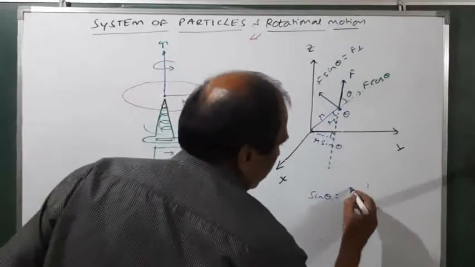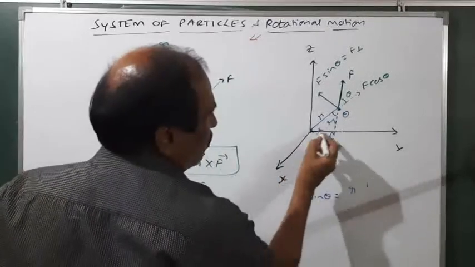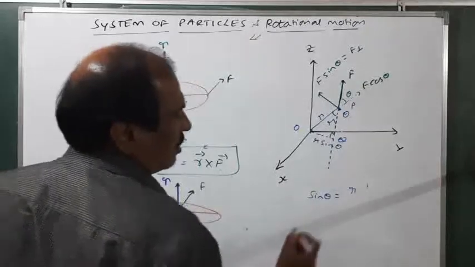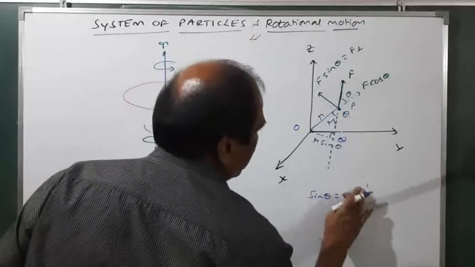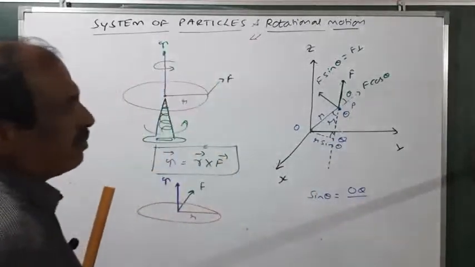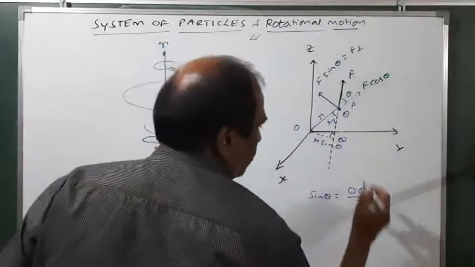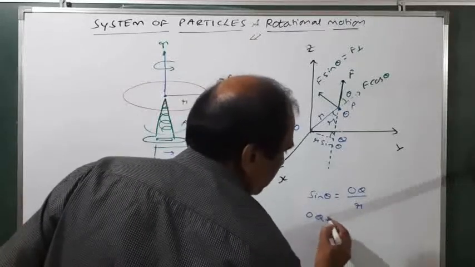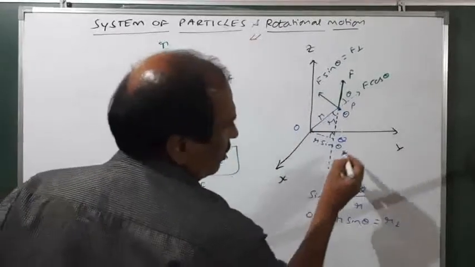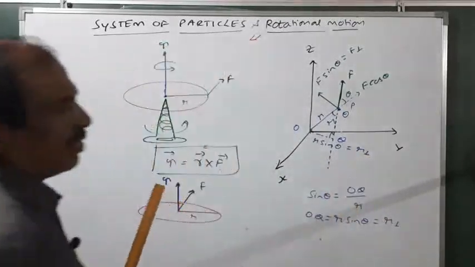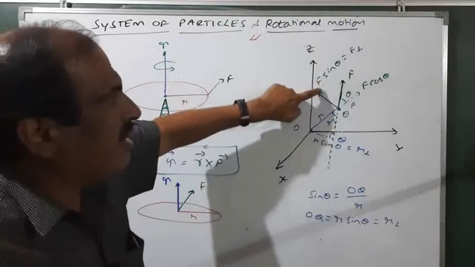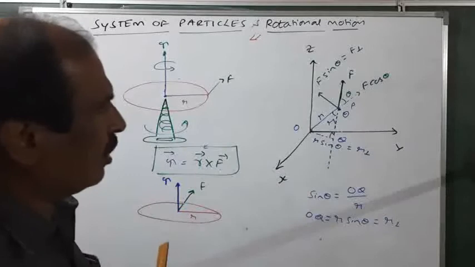Okay, therefore, let O, P is a particle here, I am going to call this point Q. Then no doubt, OQ we have to calculate. So sin theta is equal to OQ divided by the hypotenuse, which is r. Therefore, OQ is equal to r sin theta. And we are going to call this r perpendicular. That is, r sin theta equals r perpendicular. Similarly, F sin theta is equal to F perpendicular.